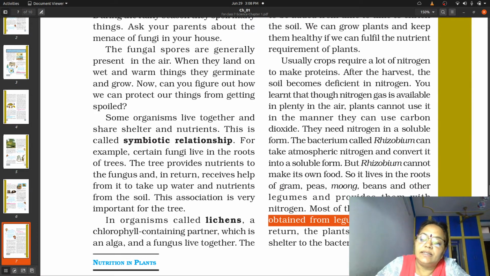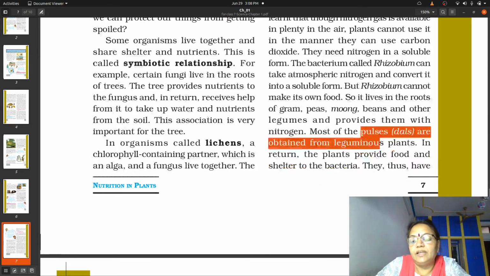Pulses, कई तरह की दालें हम खाते हैं, मूंग, चना दाल, मसूर दाल, तुअर दाल, all these dals, they are very rich sources of what? Proteins. So that is why we need to grow these plants, and such plants which are capable of absorbing nitrogen from the atmosphere are specially known as leguminous plants.